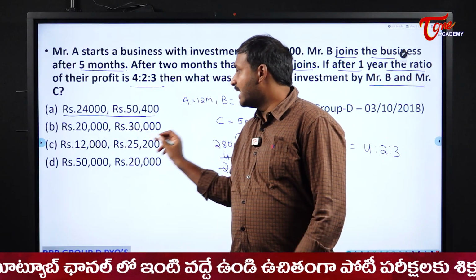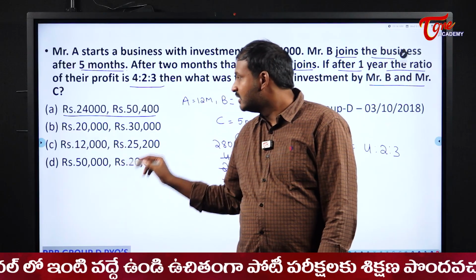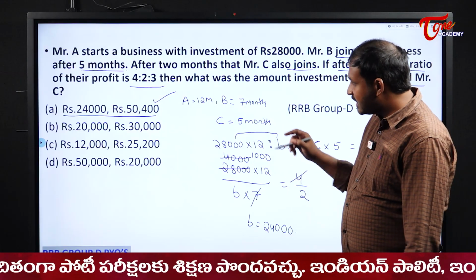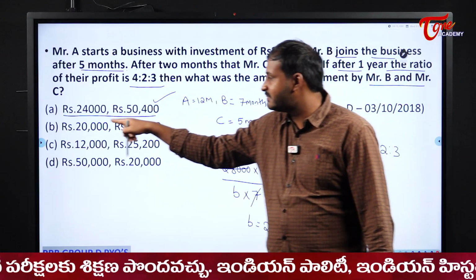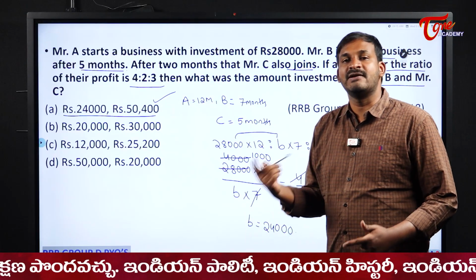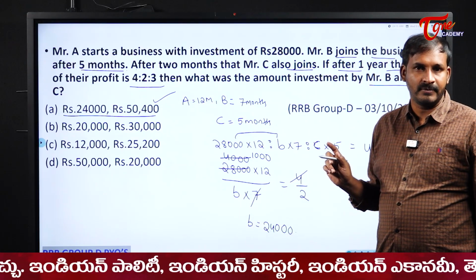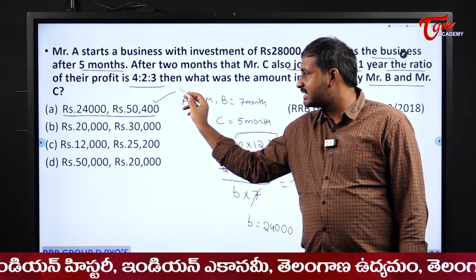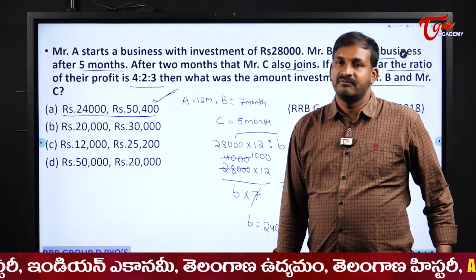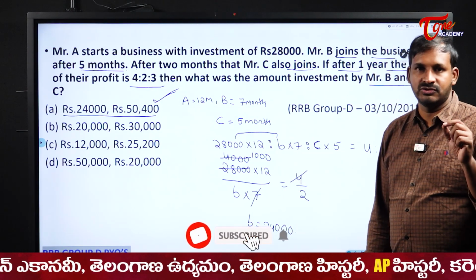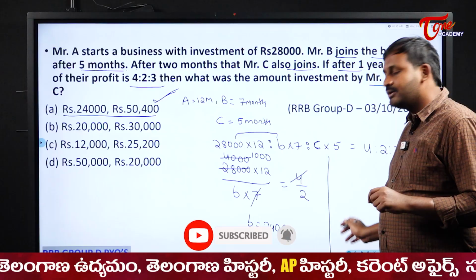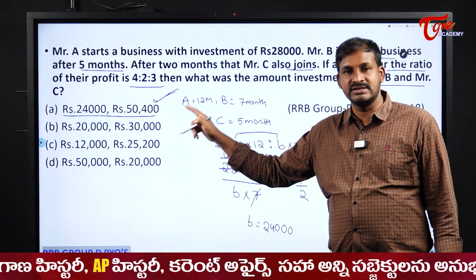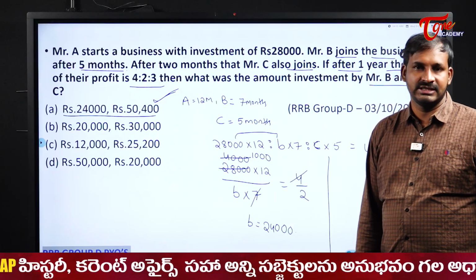In the first option. Apart from that, in any other option, I don't have any. So, no need to calculate C. Directly you can mark your answer as option A. For example, if I have one more option in which B's investment is 24,000, then definitely I should calculate C. But with the help of only B, I can tell my answer, so I can mark option A directly without checking C. Understood? This is how you should solve. Don't calculate for C also and waste your time here. Anyway, there is only one option which has 24,000 as B's investment. So, that will be our answer here.